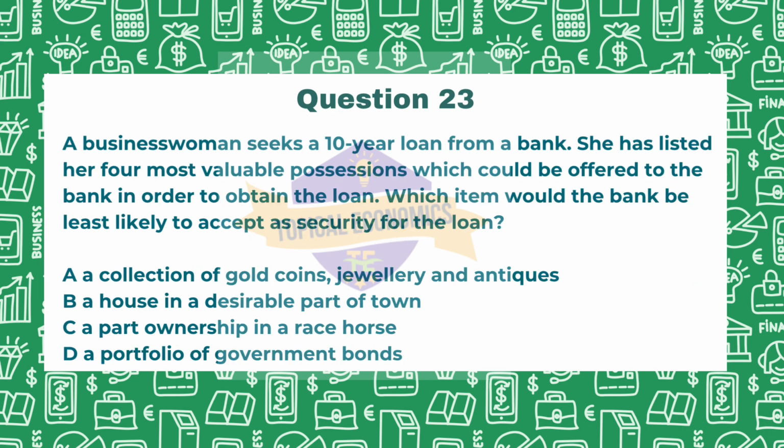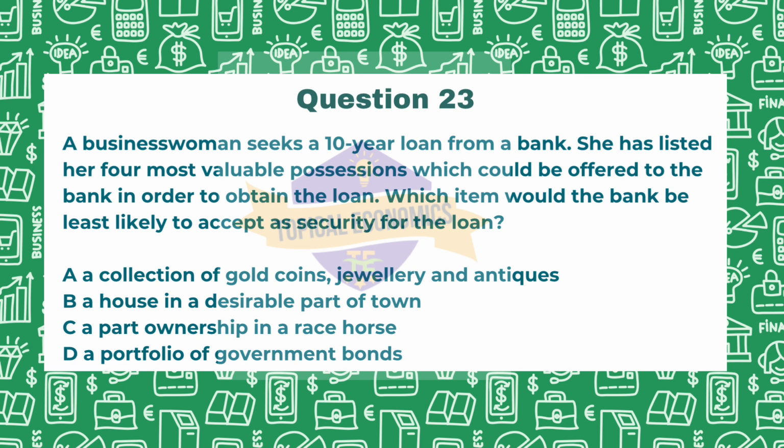Proceeding with question number 23. A businesswoman seeks a 10-year loan from a bank. She has listed her 4 most valuable possessions which could be offered to the bank in order to obtain the loan. Which item would the bank be least likely to accept as security for the loan?